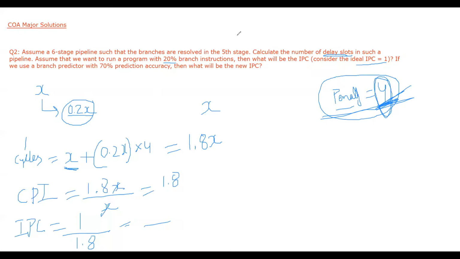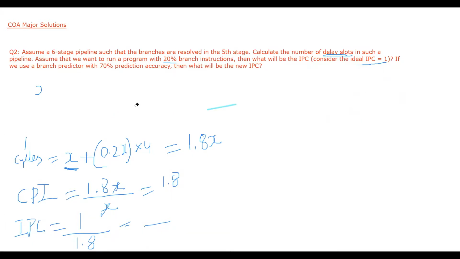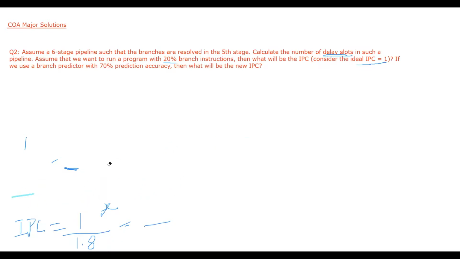Now let's come to the third part. Let's see what was the third part. And we know penalty is 4 cycles. The third part was saying, now let's say in the same processor, we are using a branch predictor, and that branch predictor has accuracy of 70%. So that means for 70% of branch instructions. How many are branch instructions? X are the total, so 0.2x are branch instructions. For 70% of branch instructions, we are predicting correctly.